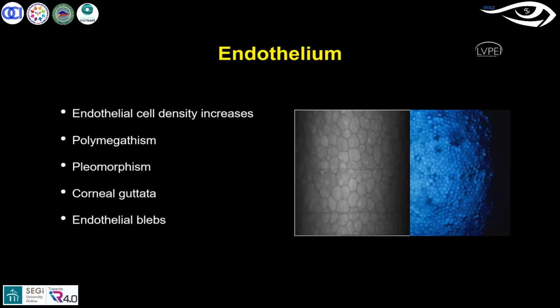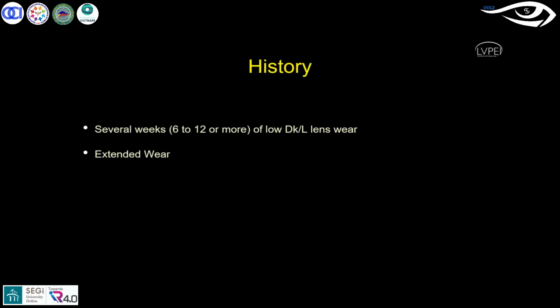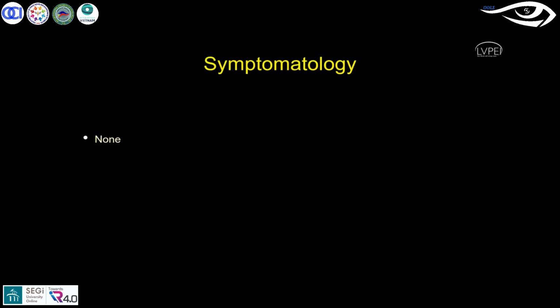You tend to see these when you have long-term chronic hypoxia changes, as with PMMA wearers. PMMA is polymethyl methacrylate, where the oxygen supply is zero. If they use those lenses, these are permanent changes which come across at the endothelial level. As we said, low Dk materials, or if they are using extended wear also, it can occur. Usually they will not have any symptoms because these are long-term changes, so they don't notice it.